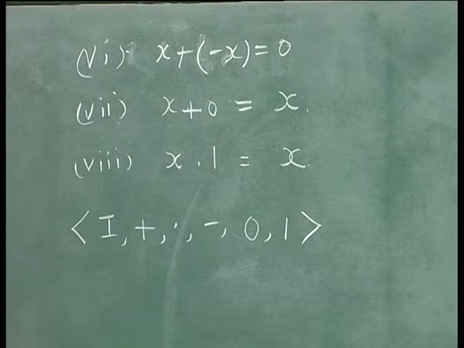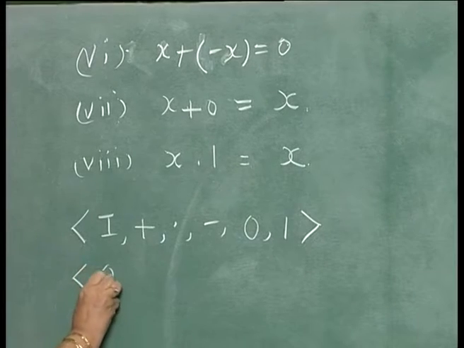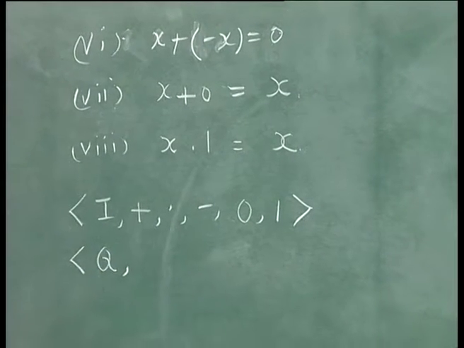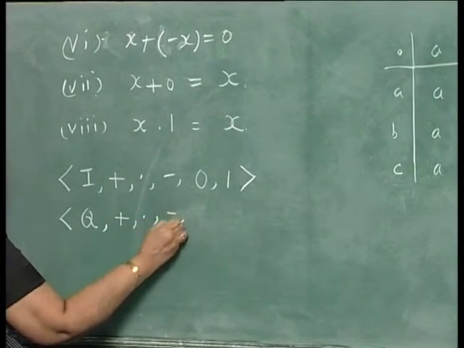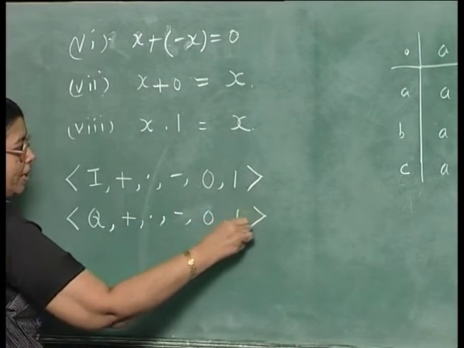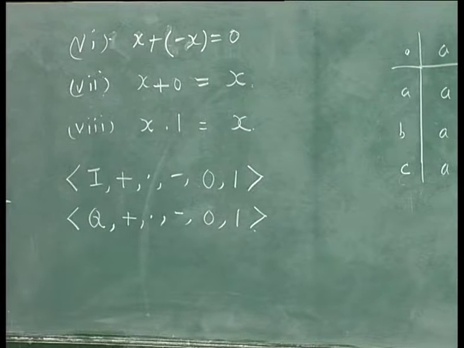So, it is of the same variety or the same type because it obeys the same axioms. If you consider the set of rational numbers, with the same operations, addition, multiplication, unary minus, and the same 2 constants, you will realize that this also obeys all the 8 axioms.